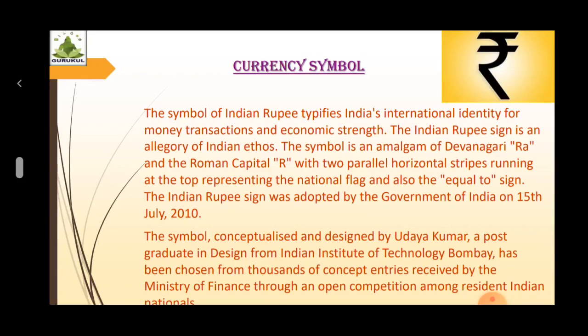The Indian rupee sign is an allegory of Indian ethos. The symbol is an amalgam of Devanagari R and the Roman capital R, with two parallel horizontal stripes running at the top representing the national flag and also the equal to sign.